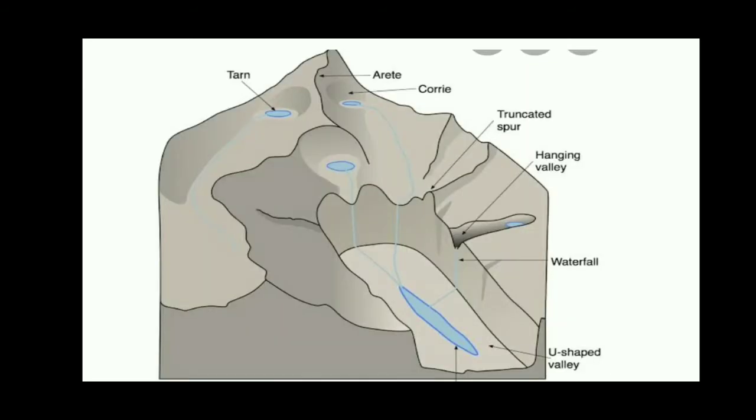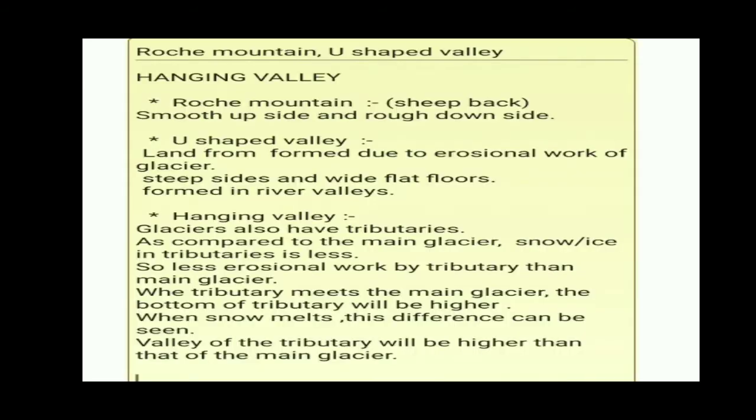Here also you can see tarn, arete, corrie. Here corrie is another name for cirque. Roche moutonnée, U-shaped valley, and the hanging valley.